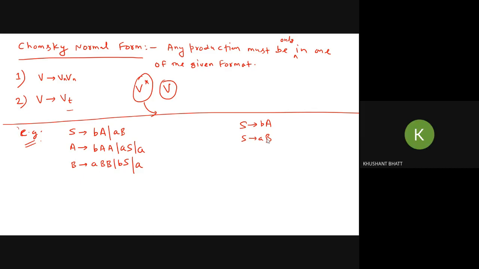Which do not satisfy CNF? A derives B double A, certainly. That is the one which is not. So let's mark it. And B derives A double B, B derives A double B. What else?